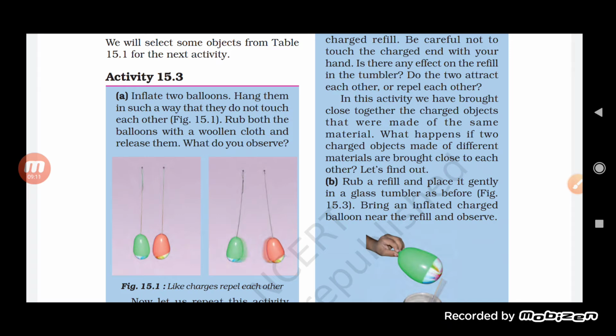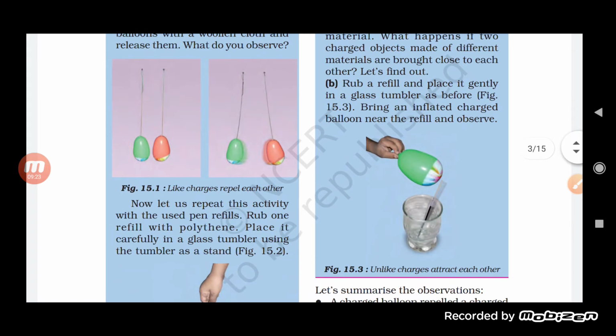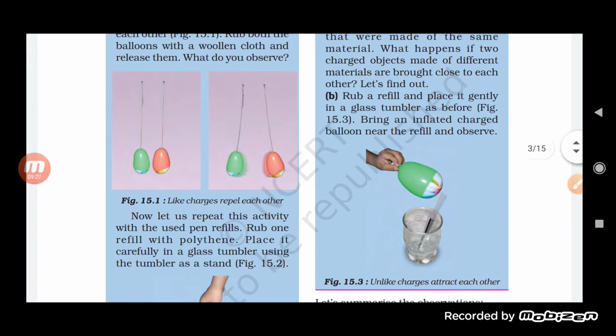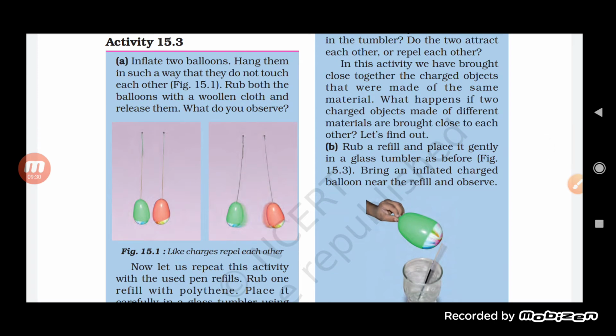What do you observe? We observe that when we rub both of them with the woolen cloth, they start repelling each other, because this time both of them have the same kind of charge.